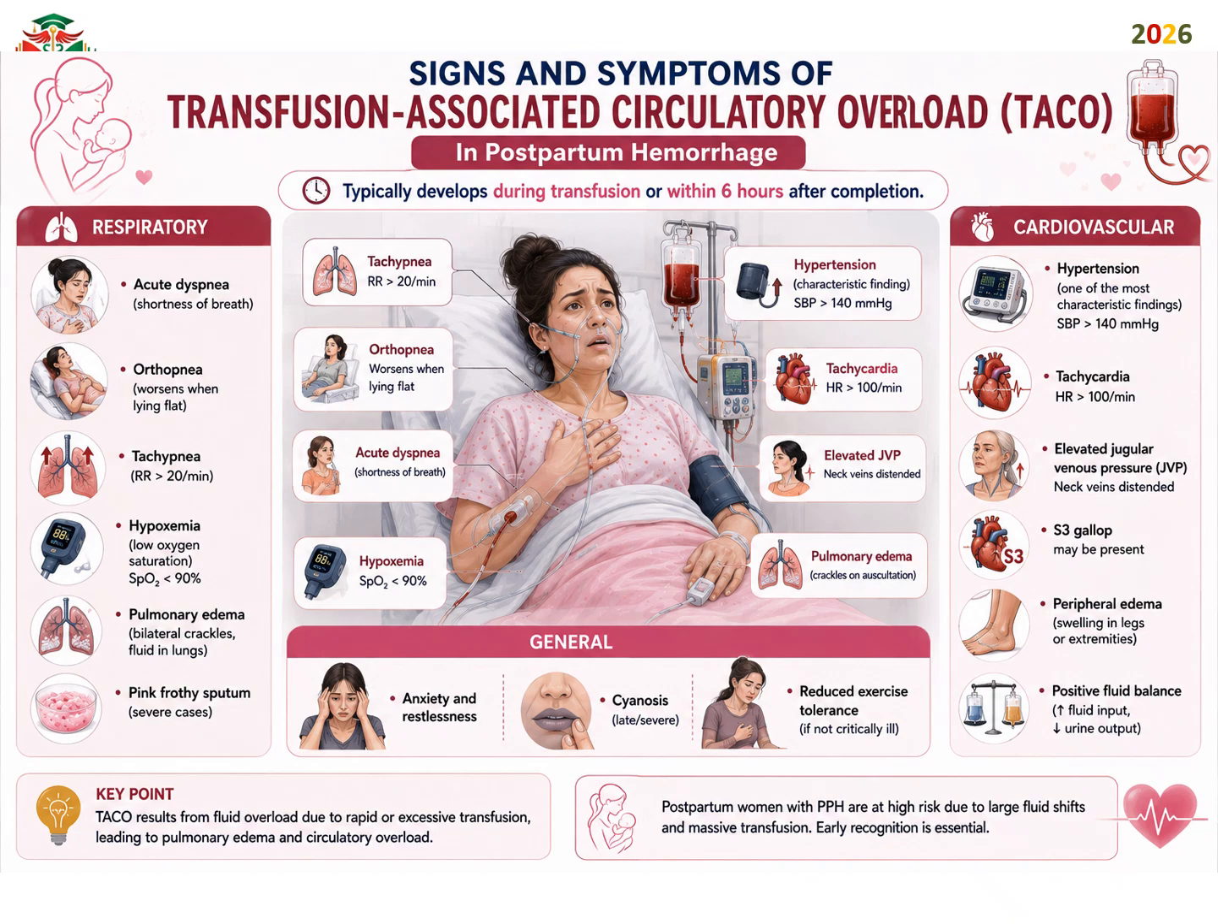Vascular signs include hypertension, where the patient may have systolic pressure more than 140, tachycardia with heart rate more than 100, elevated jugular venous pressure, and an S3 gallop may be present, and peripheral edema can be there. Generally, anxiety and restlessness, cyanosis, and reduced exercise tolerance can develop. And remember, a positive fluid balance with reduced urine output.